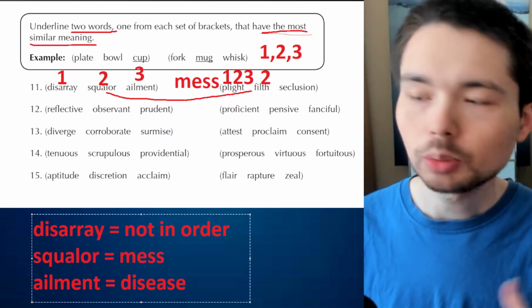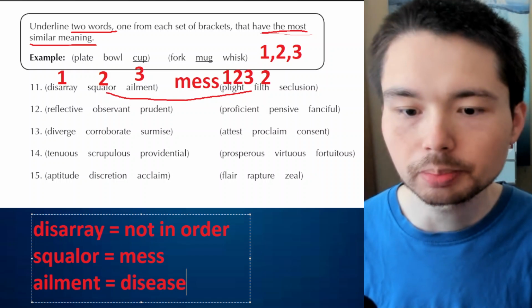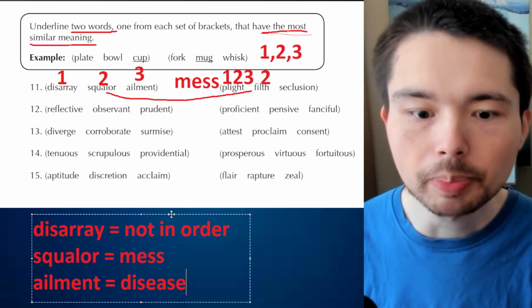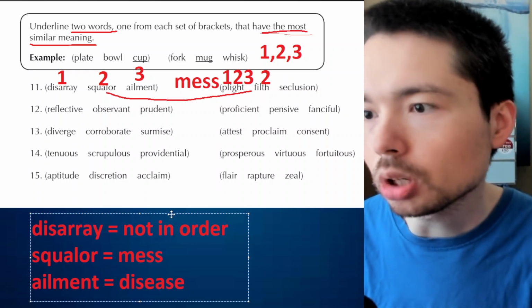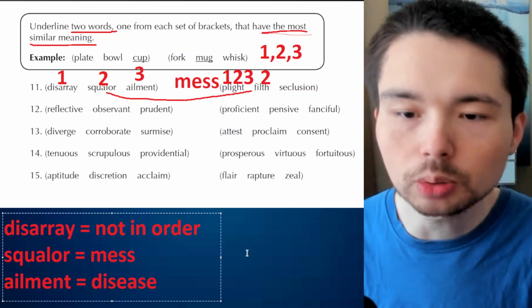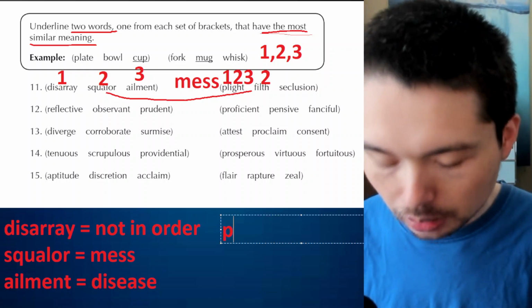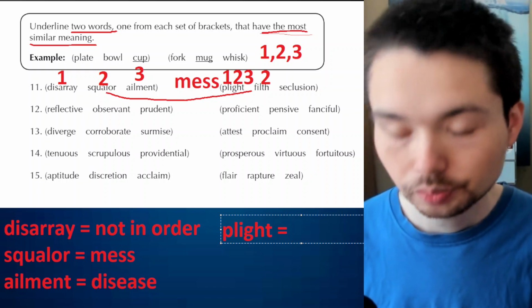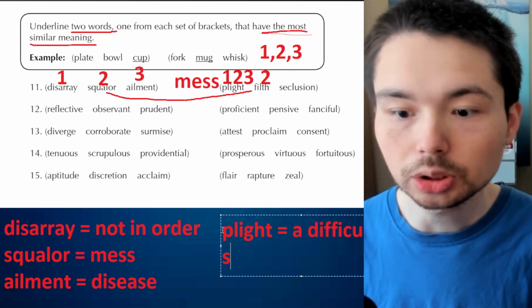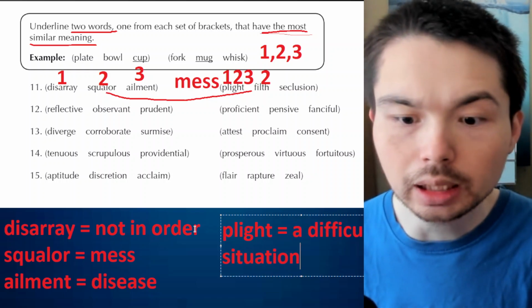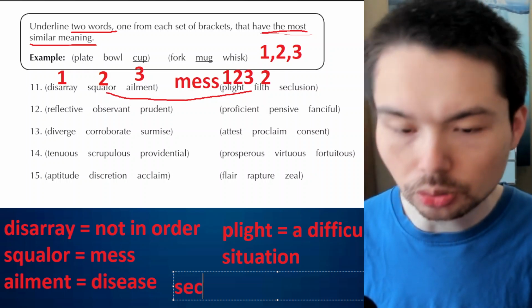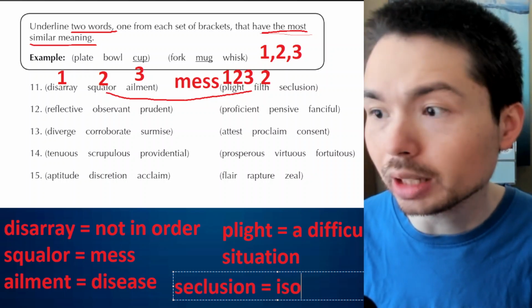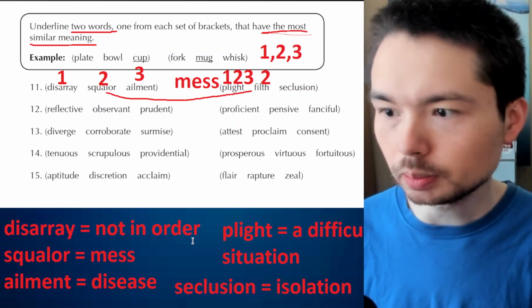So I hope when you're watching this video, it's a very active process. You need to get a piece of paper. Pause the video now. Don't be lazy. Go get a sheet now and only write the words down that are new. Plight is a difficult situation that you are facing. So it's not really a nice word. And then seclusion, that is all by yourself. Loneliness, isolation, that is one thing.